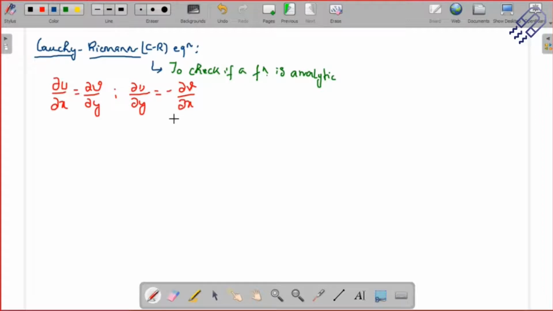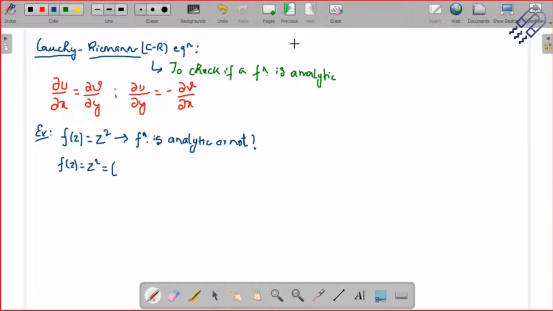For this, obviously we have to take an example, and then only we can understand it better. So let's take up an example and see how we can use the Cauchy-Riemann equation. Let's say I have f of z is equal to z square. The question is whether this function is analytic or not. It's not mandatory that all functions will be analytic; it may be analytic, it may not be analytic.